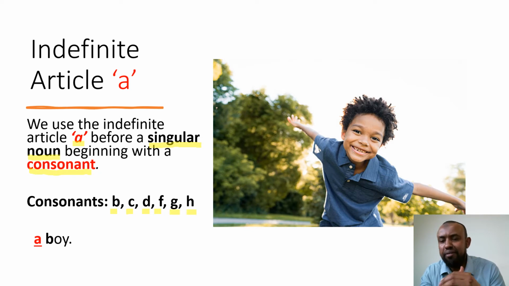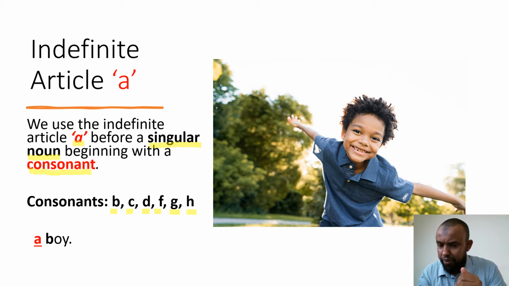Now let's look at this beautiful picture. Okay, we have a young child. I believe he is in the park. It looks very sunny, and he's stretching his hands as if he's trying to fly somewhere. And he has this beautiful smile on his face. Okay, he's a very happy child, clearly, right? And he's dressed very wonderfully. Now, in English, child, male, what do we call him? Boy. So he is a boy.